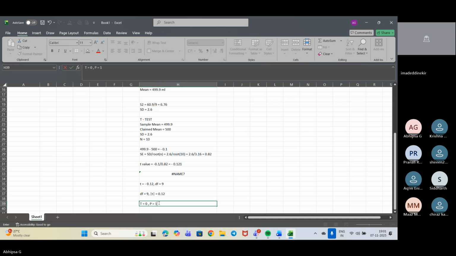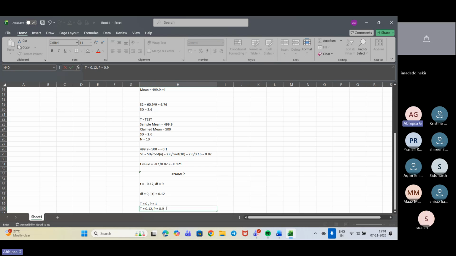For t of 0.12 or 0.20, the p value comes out around 0.8 to 0.9.